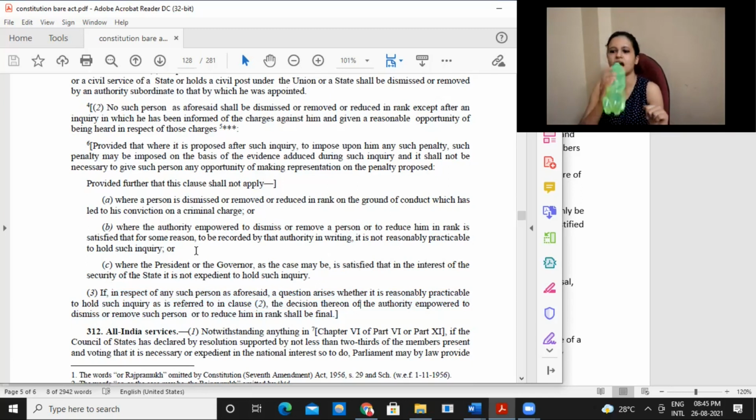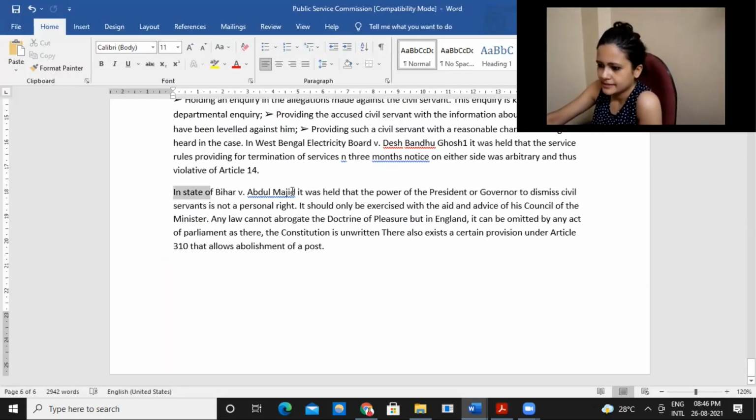So there was this case, State of Bihar versus Abdul Majid. It was held that the power of the president or governor to dismiss public servants is not a personal right of theirs. It should only be exercised with the aid and advice of the Council of Ministers. And accordingly, they will be doing it, right?